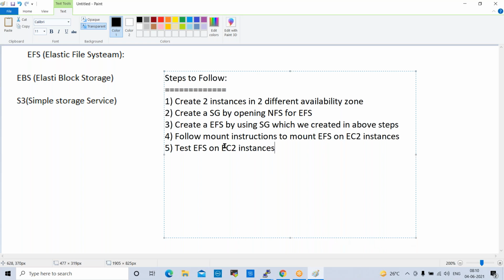So first we create the security group by opening the NFS port for EFS. After that we create two instances in two different availability zones. Then we create EFS by using this security group. We follow the mount instructions to mount EFS on EC2 instances, and we test EFS on EC2 instances. These are the steps we follow. So first we create the security group.